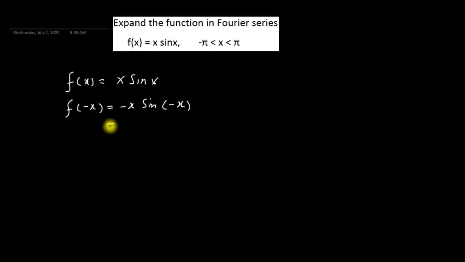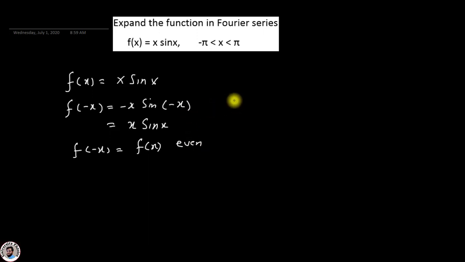This minus and this minus become plus, so we get x sin x. So we can say that f of minus x is equal to f of x. Therefore, this function is an even function.